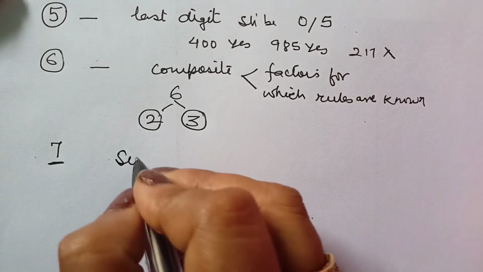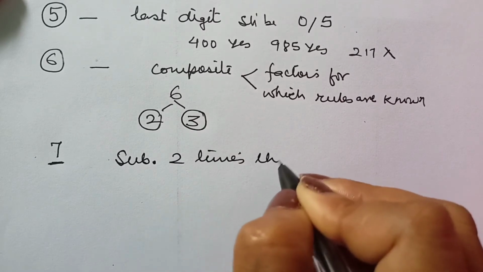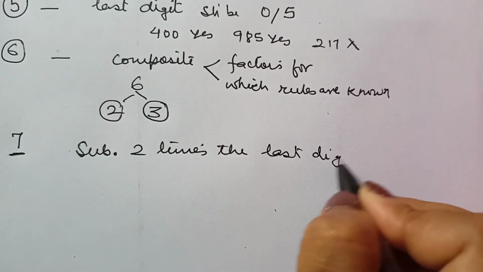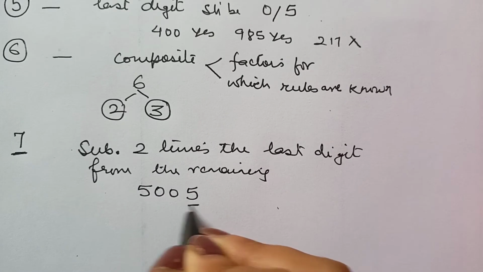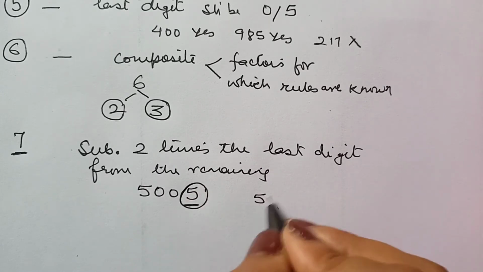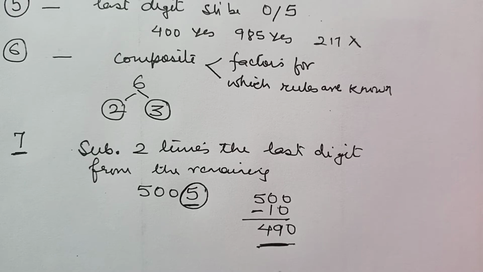For 7, subtract 2 times the last digit. Just subtract 2 times the last digit from the remaining number. Let me take up an example, 5005. 2 times the last digit, that is 10. Subtract 10 from 500. I am left with 490. Clearly 490 is divisible by 7, so the complete number is divisible by 7.